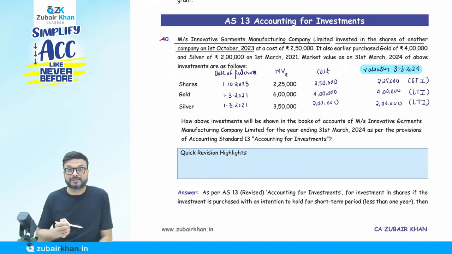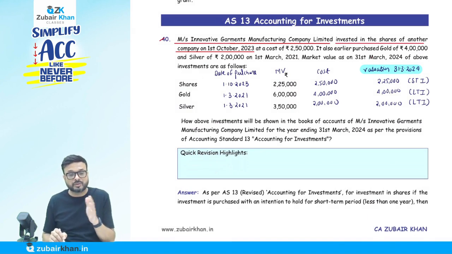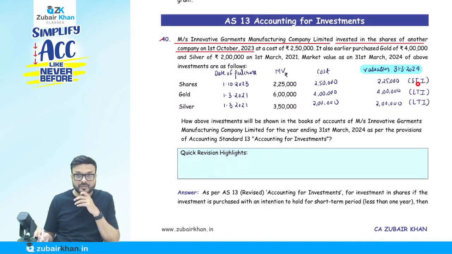What happened now? It is not mentioned in the question what your intention is, but we can find it out. Because we purchased the shares on 1st of October 23, only this year. On which date are we doing the valuation? 31st of March 24. So we purchased on 1st of October 23, just 6 months ago, in that same year. So it is not more than 1 year. So we assume that their intention was to hold not more than 1 year. That's why we call it short-term investment or current investment.